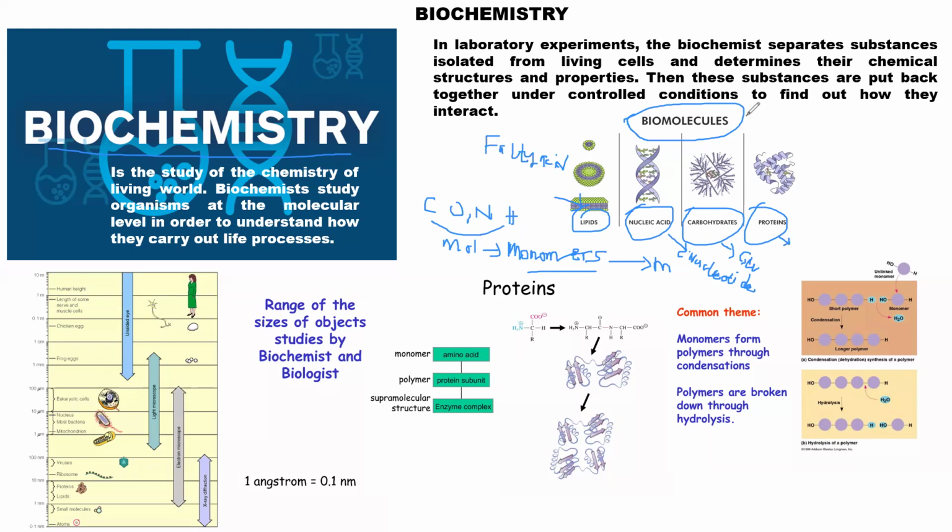And then the next thing after these biomolecules that actually form the fundamental of life is supramolecular complexes. Of course, we have supramolecular structures.